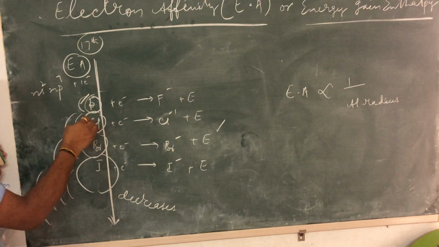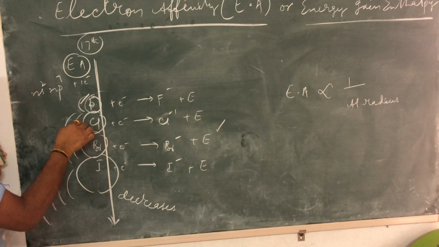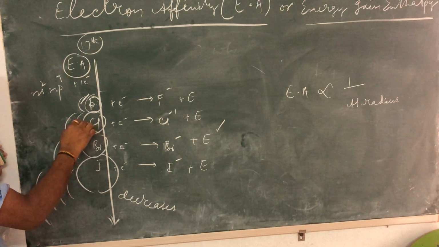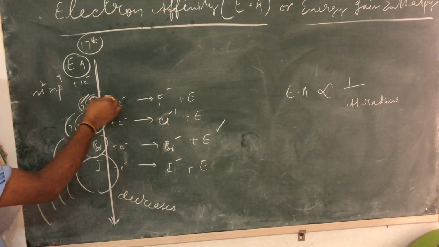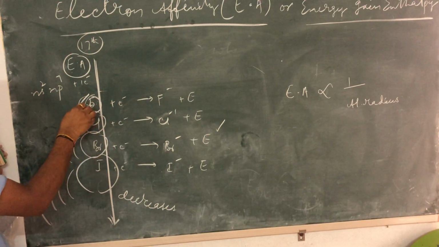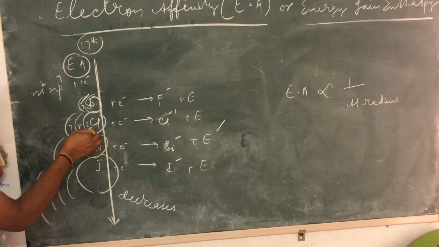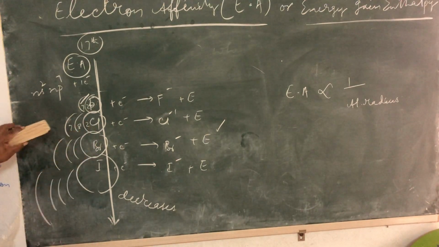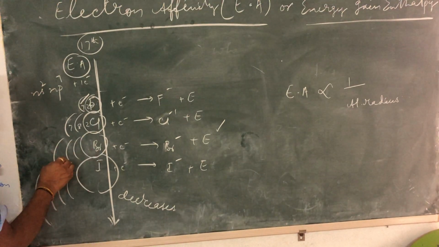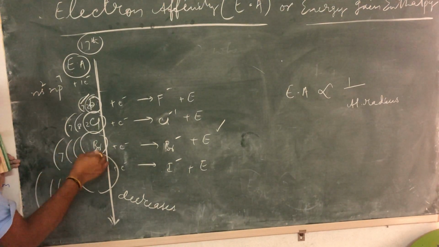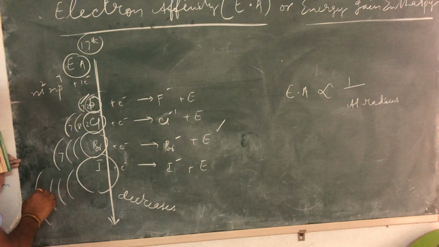Fluorine is 2, 7, and the others are 2, 8, 7 like this. So in case of fluorine, you are adding the electron in the second shell, in chlorine in the third shell, in bromine in the fourth shell, in iodine in the fifth shell.